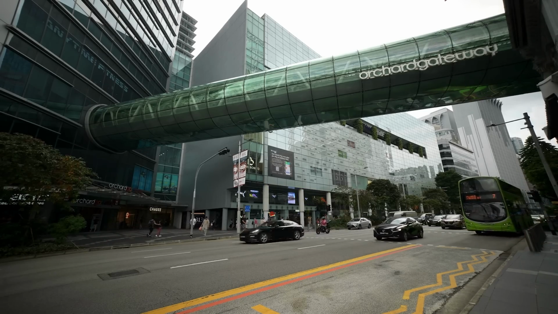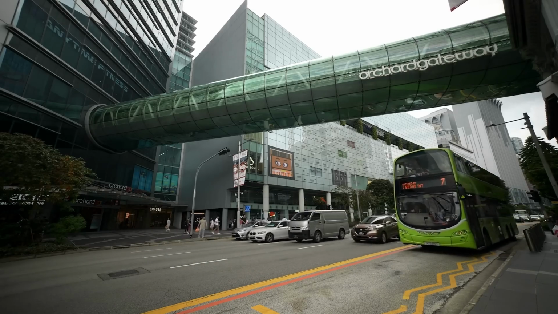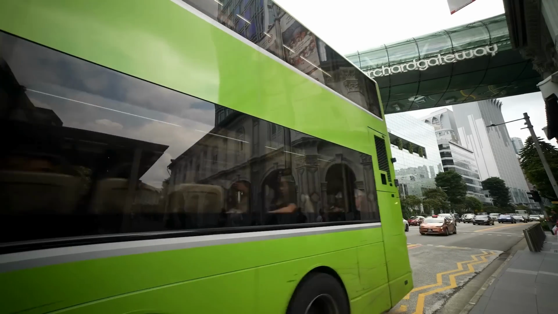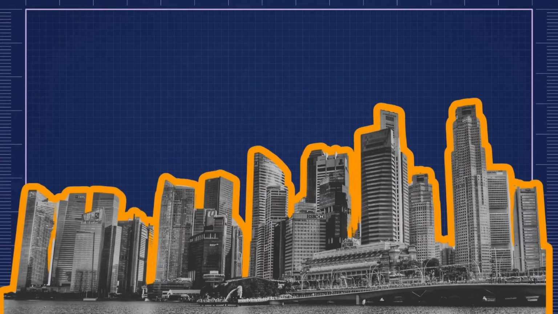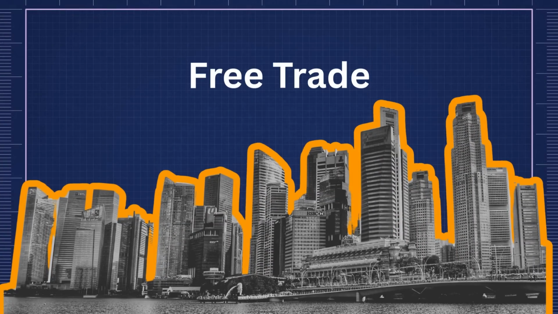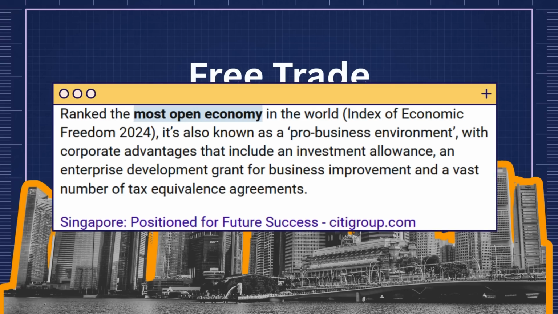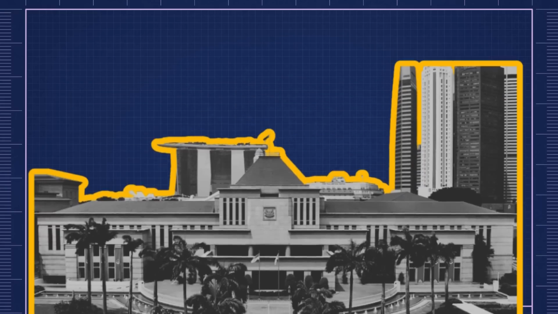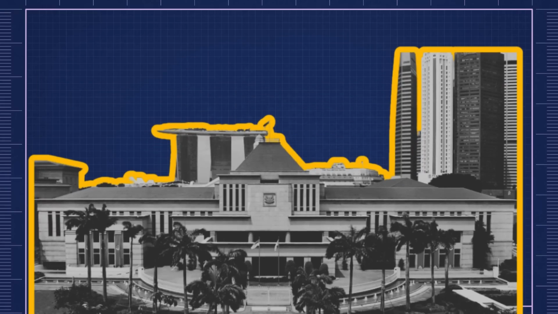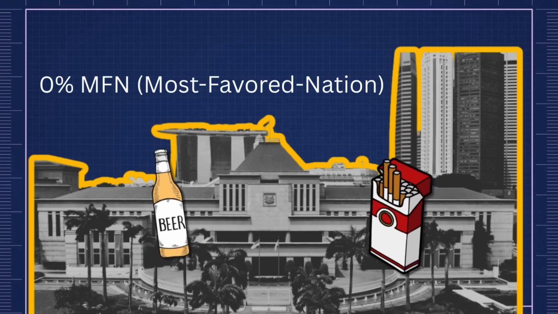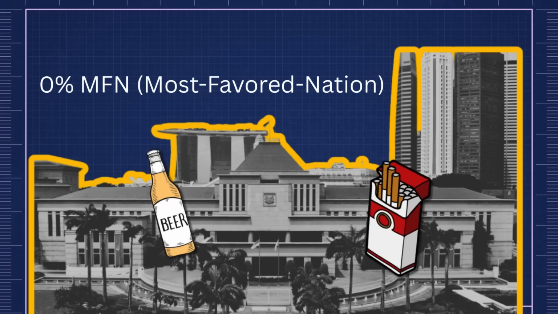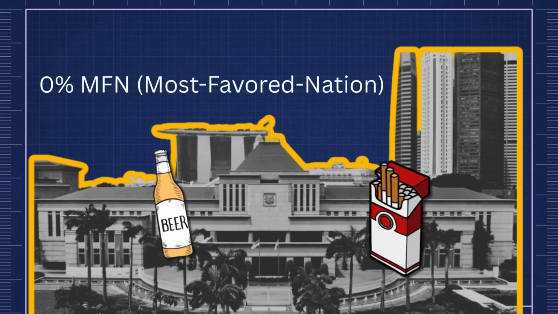Now, that's not really the only reason out there. While this has not been mentioned like other mainstream reasons, it is also important to know that Singapore virtually has no protective tariffs of its own. Singapore practices what it preaches on free trade. It is one of the most open economies in the world. The Singapore government levies zero import duty on nearly 100% of products. In fact, it has 0% MFN, most favored nation tariffs, on all but a few items. The only exceptions are basically for things like alcoholic beverages, tobacco, motor vehicles, and petroleum products, largely for domestic regulatory reasons, not to shield local industry.